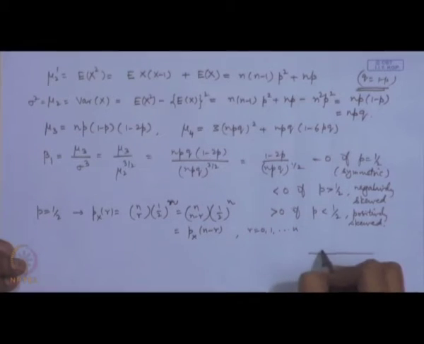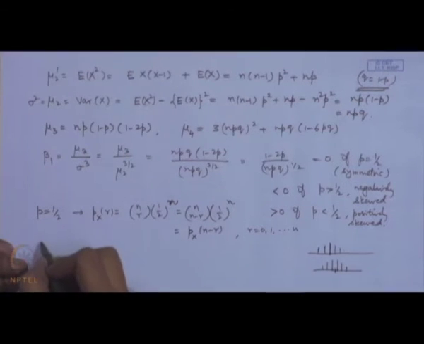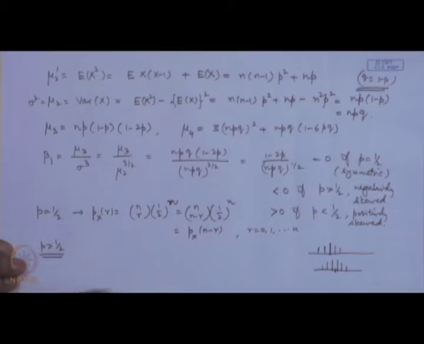That means the distribution is symmetric about the mid value here. It could be n by 2 or it could be the mid value of n. There could be two middle points also. For example, we may have this situation. So, in the odd case it is symmetric around this midpoint, and if it is even, then it is symmetric about the midpoint here. If p is greater than half, then your initial probabilities, they will be.